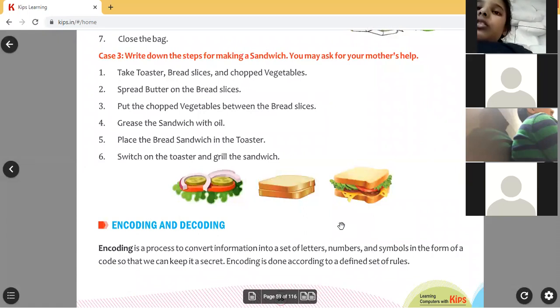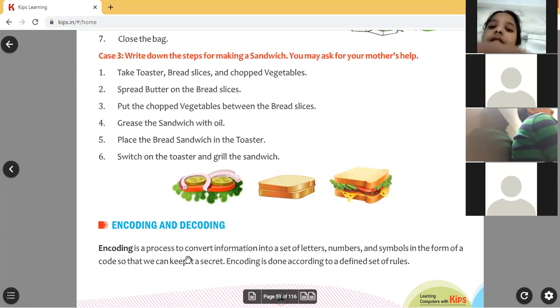Okay, now the next concept. It is a different concept, children. Encoding and decoding. Now we are on page number 59. Everyone see page number 59. Ma'am, encoding means what, ma'am? Yes, I am saying that one. Encoding and decoding is used while the information is transmitted through the network, children.